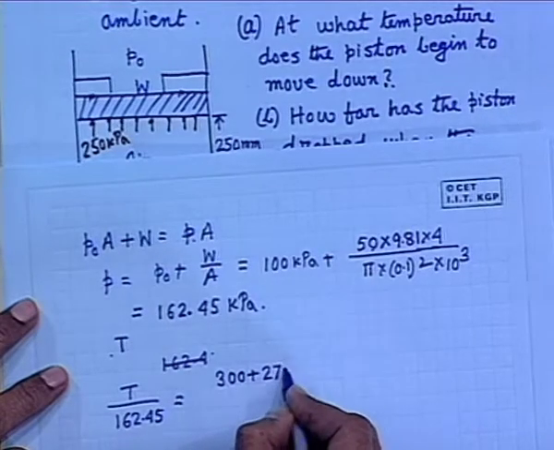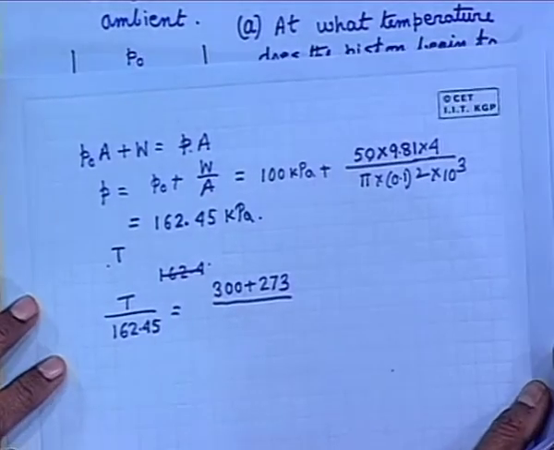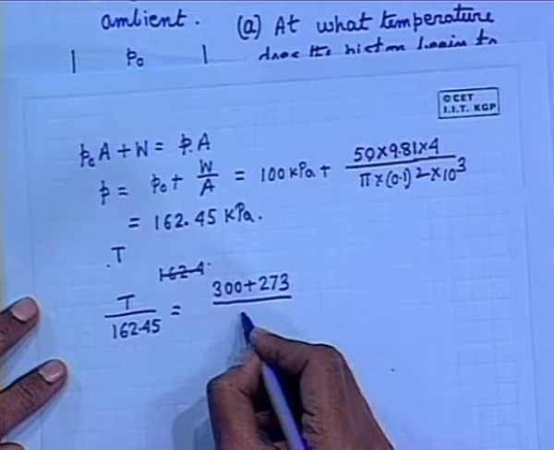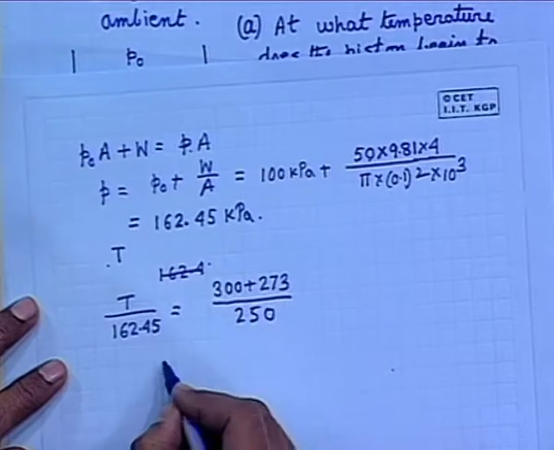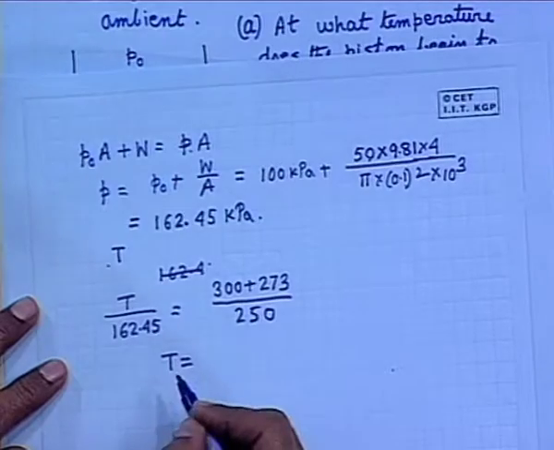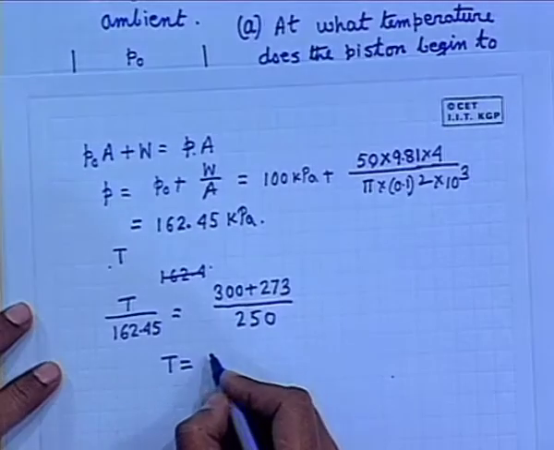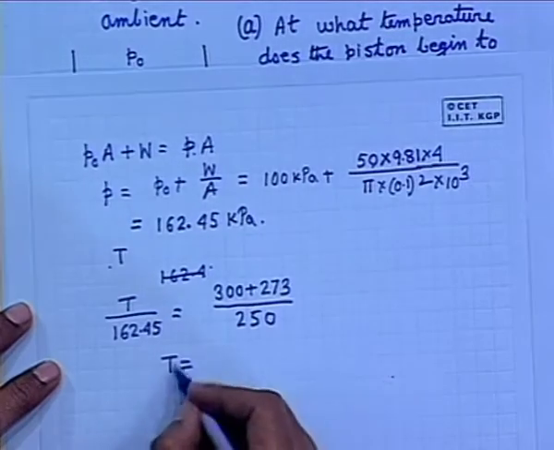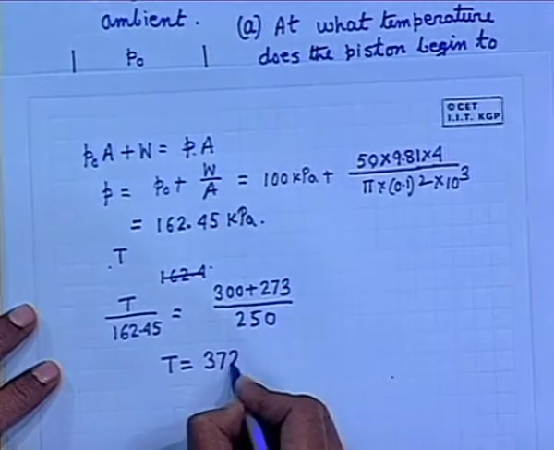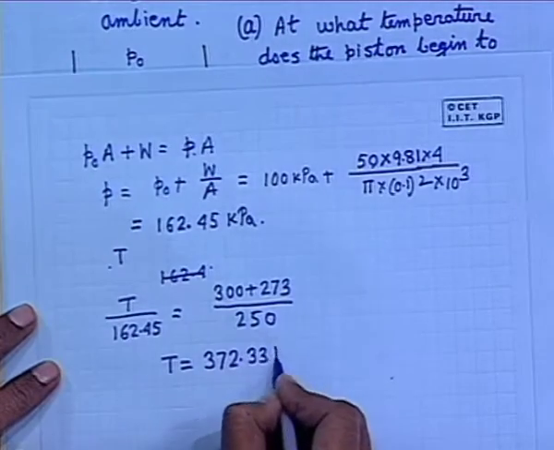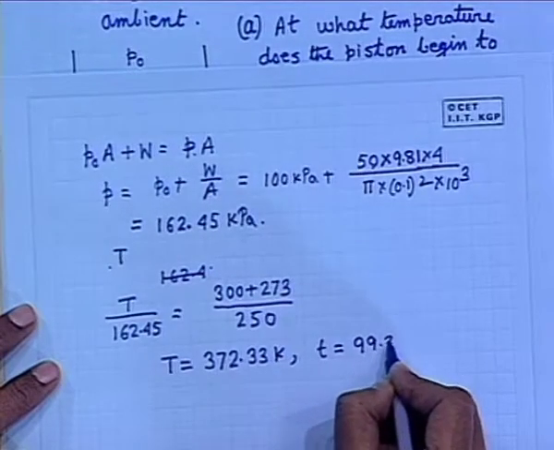Actually, it is 273.15, but for our practical purpose, we will take it as 273, divided by P. P is 250 in kilopascals. This gives T equal to 99. Very good. That means, if you change it, this is 372. You should write first this one, 33 K. So, which gives T is equal to 99.33.